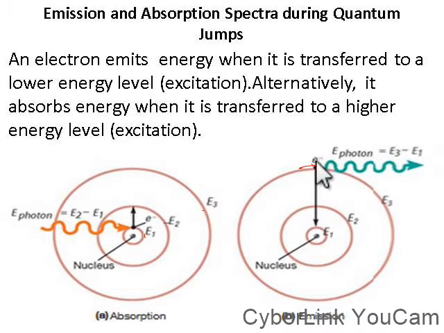So this is what we mean by quantum jump. The journey from here to this place is a quantum jump from a higher energy level to a lower energy level, emitting a light photon. The jump from here to here is a quantum jump from a lower energy level to a higher energy level, absorbing light energy, or absorbing the photon of light. So this is what we mean by quantum jump and also emission and absorption spectra.